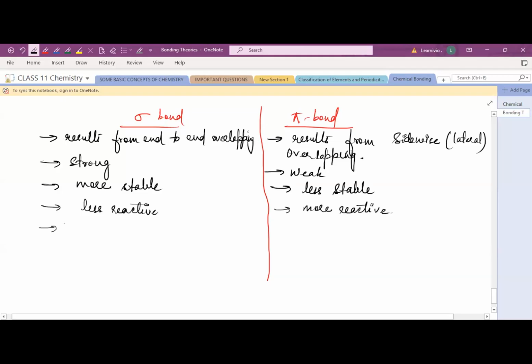Yeah, next, more important, sigma bond can independently exist. ये independently exist कर सकते हैं.